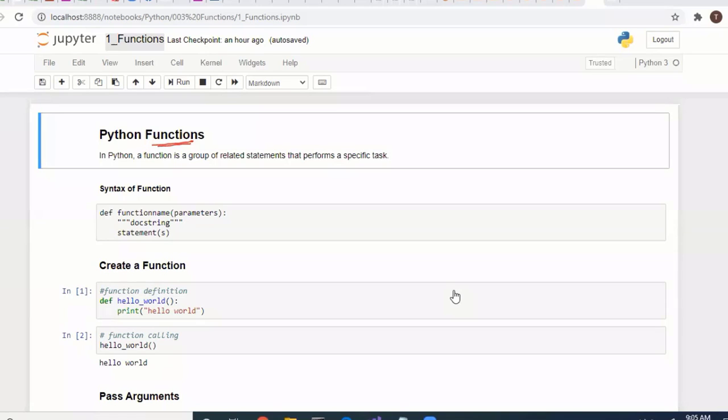Python functions. In the programming world, functions are very important. If you write any business logic, you cannot write all the logic one by one in statements. So you have to split your entire code into small functions. A function is nothing but a group of related statements that performs a specific task.